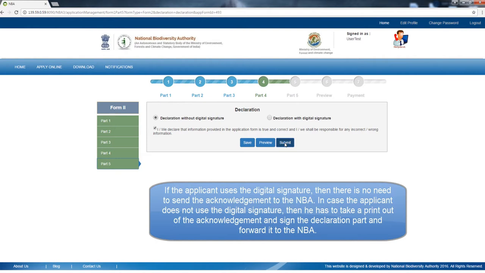If the applicant uses the digital signature, then there is no need to send the acknowledgement to the NBA. In case the applicant does not use the digital signature, then he has to take a printout of the acknowledgement and sign the declaration part and forward it to the NBA.